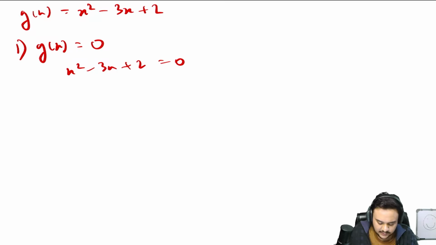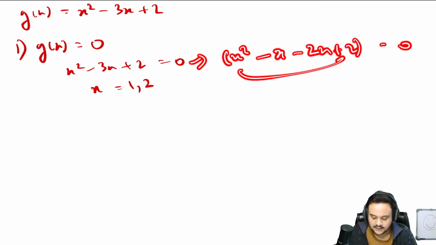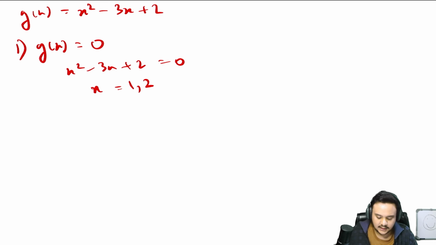You have to solve this. It is a very simple equation. Just write down x square minus x minus 2x plus 2 is equal to 0, and simplify this, and you'll get this. I'm leaving the calculation part to you. That is very basic, but please do cross verify, and keep writing down along with me.